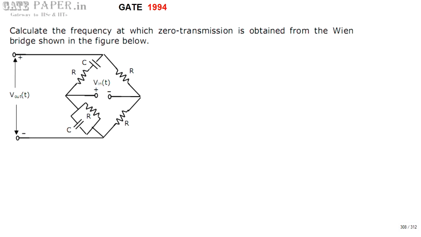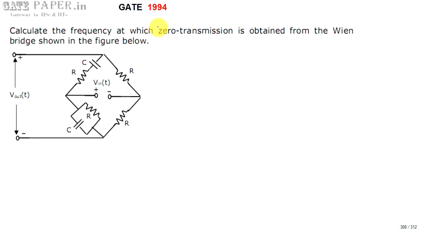Hello, we are discussing the GATE 1994 ECE paper, and this question is related to analog circuits. Calculate the frequency at which zero transmission is obtained from the Wien bridge shown below. This is a part of the Wien bridge oscillator. This is going to be called the Wien bridge network. In this one, at what frequency is zero transmission obtained?